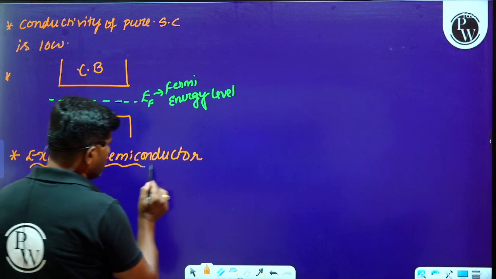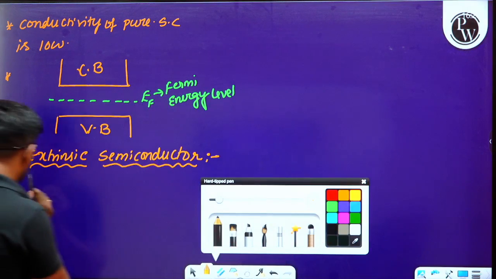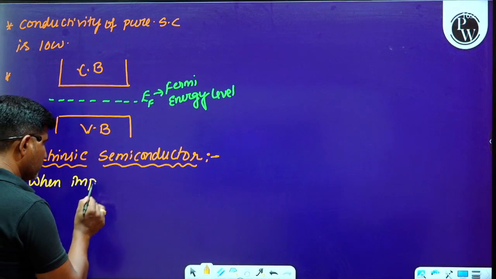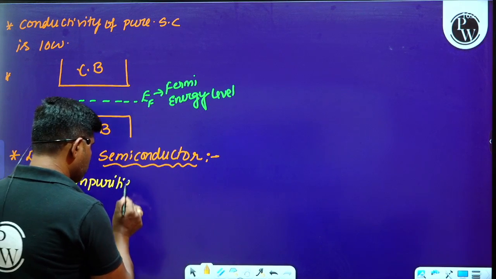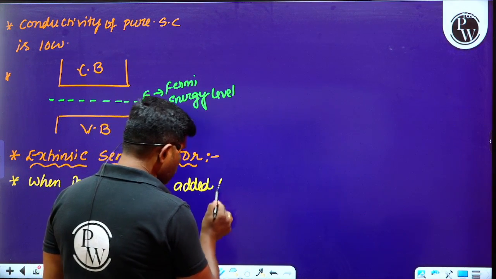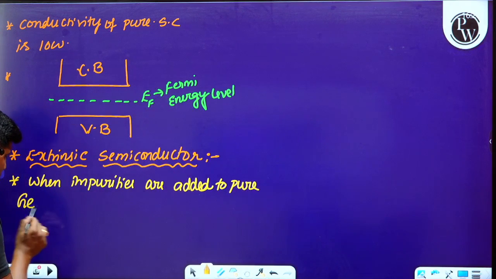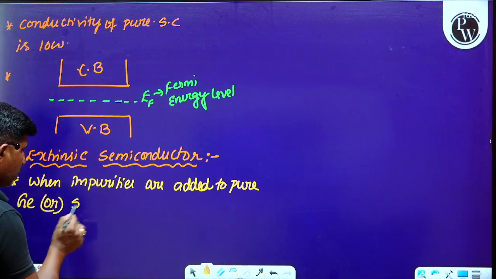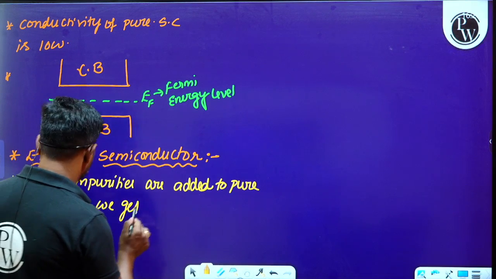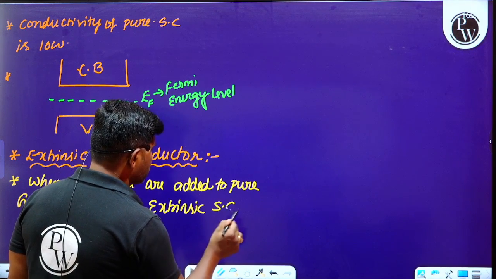Extrinsic semiconductor. Okay. So what is an extrinsic semiconductor? How can we define this? Observe this. When impurities are added to pure germanium or silicon, an intrinsic semiconductor, we get an extrinsic semiconductor.